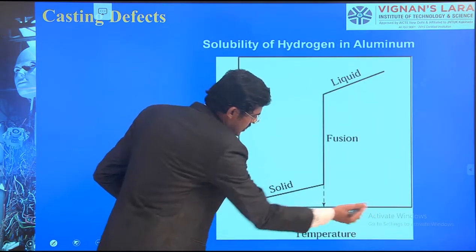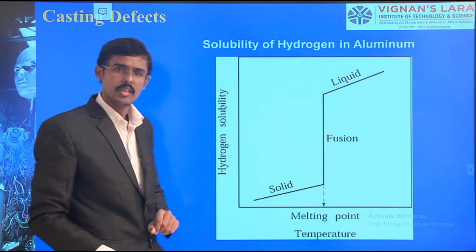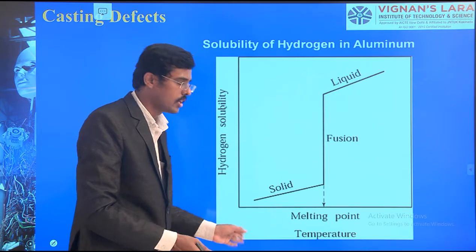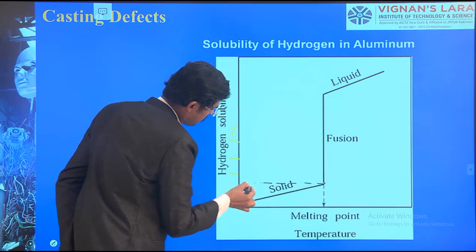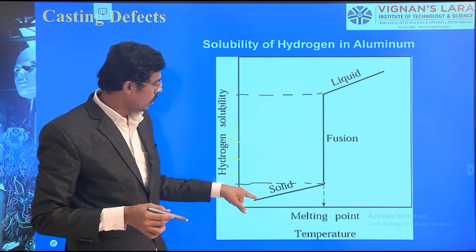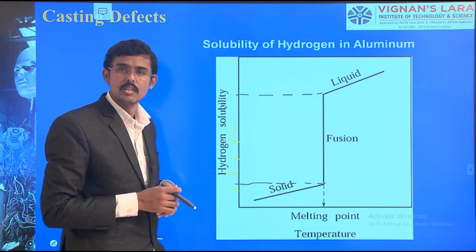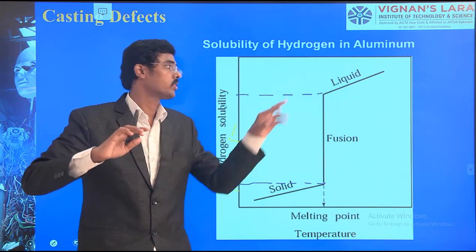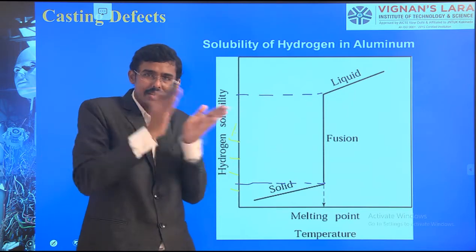In the x-axis I have the melting point, and in the y-axis I have hydrogen solubility. Here I have a solid; it means the temperature reduction. Here is the melting point. Solubility of hydrogen is very low here, but very high here. So in the solid, hydrogen is non-soluble. It will not mix. In the liquid it is mixed. Hydrogen mixes with liquid, but in solid it does not mix, so it should come out and separate.